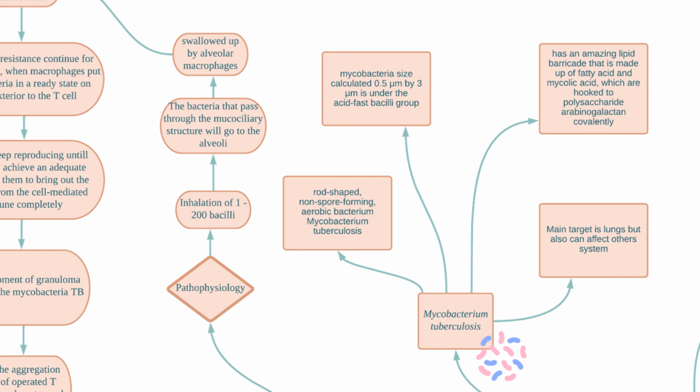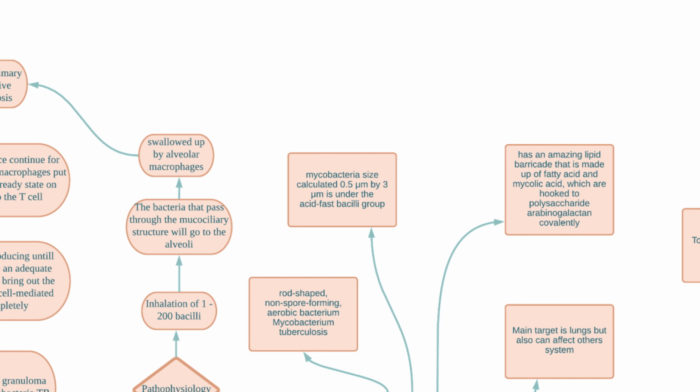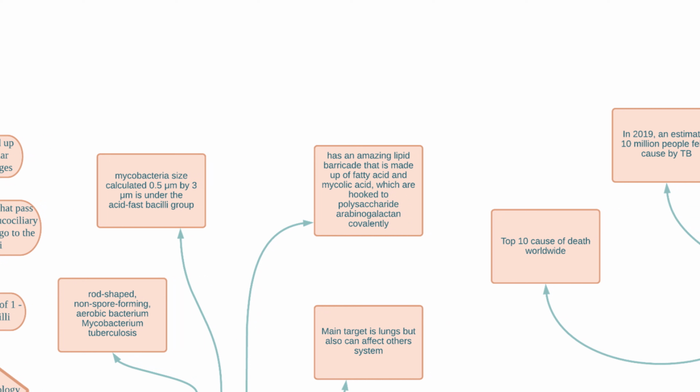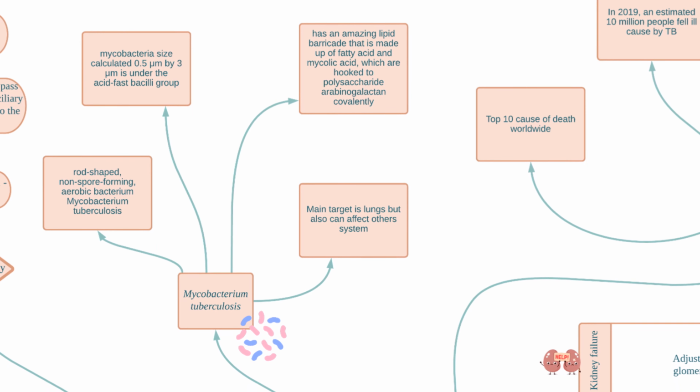Mycobacterium tuberculosis is a rod-shaped, non-spore-forming anaerobic bacterium. Its size is around 0.5 micrometer times 0.3 micrometer. This mycobacterium is in the acid-fast bacilli group. It has an amazing lipid barricade made up of fatty acid and mycolic acid. Its main target is the lungs, but it can also affect other systems as the disease worsens.